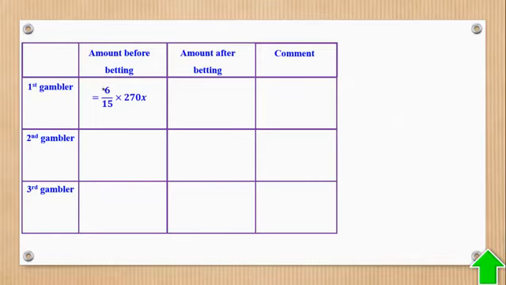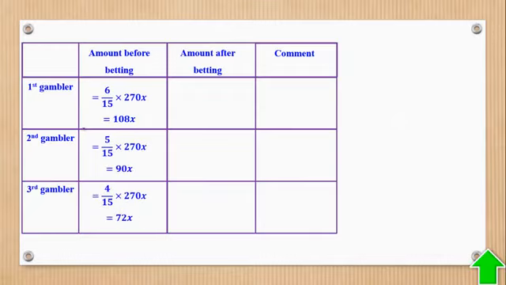The ratio was 6, so 6 over the total ratio times the amount. When you multiply, you come up with 108x. Okay. What about the second gambler? It was 5 over the total ratio times the total amount to give you this. Then the third, it was 4 over the total ratio times the total amount to give you that.